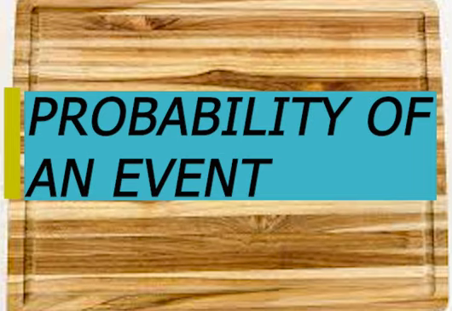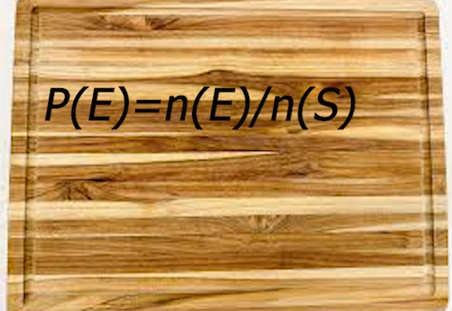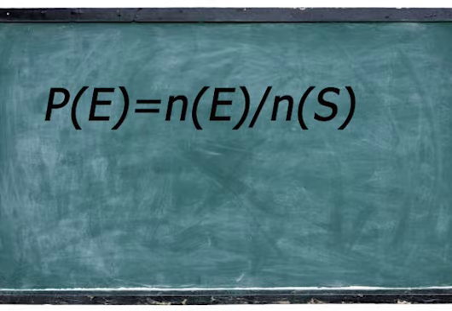The next thing, probability of an event. Generally, the probability of an event is the number of events divided by the number of sample space. We have discussed an event and sample space, so the probability of an event is the total number of events divided by the total number of the sample space.